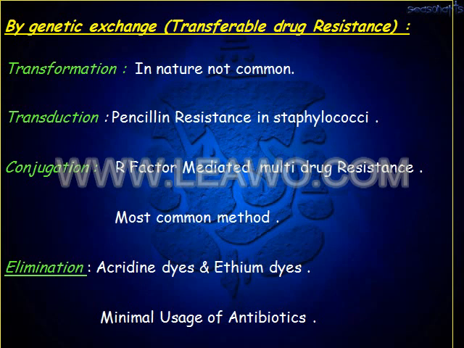The next one is the conjugation. So in this R factor mediated multi-drug resistance is the most common method of drug resistance. So the drug resistance is mostly seen with conjugation of genetic transfer and also with the transduction related to penicillin, and it is not common in transformation. So all these various mechanisms of gene transfer I have explained earlier, and their application is getting the drug resistance. Of all the drug resistance, conjugation drug resistance is the most common.